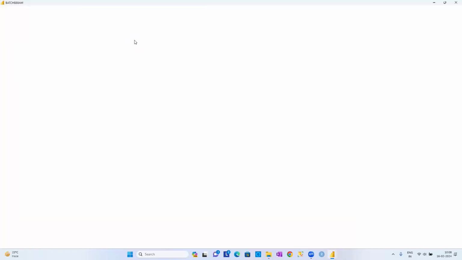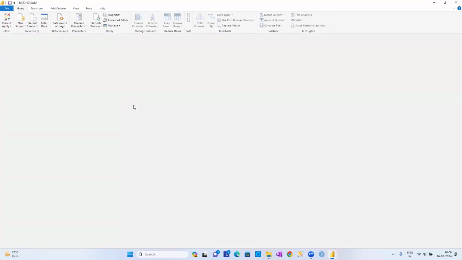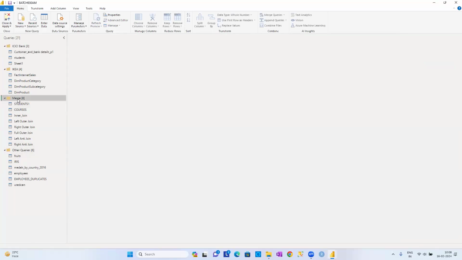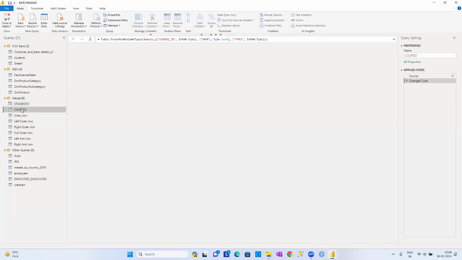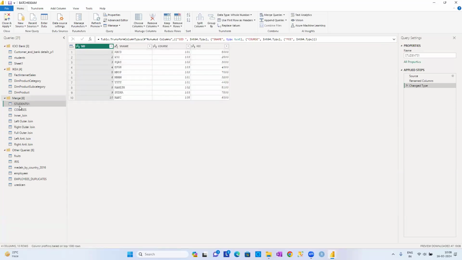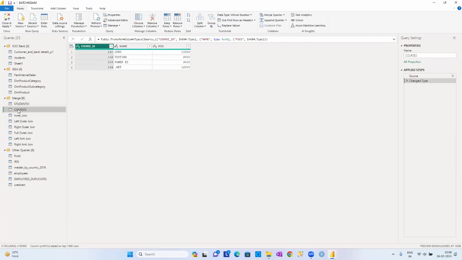Go to transform data, because I am not working with anything there. I created one separate folder for merging concepts, guys. So for merging, I have created some separate folders. Students one and courses table. These are the two tables which we have inserted, guys. So this is my students one table, and this is my courses table.